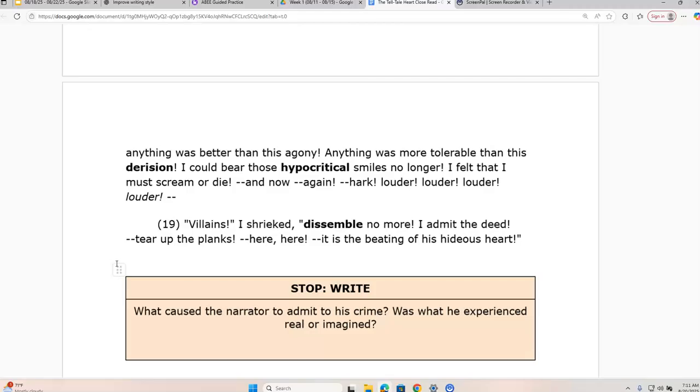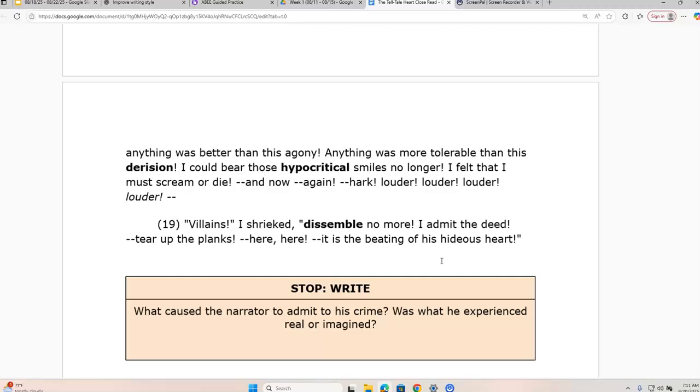Remember, when we are citing evidence, there's a couple things to remember. First, we want to make sure that we are citing our evidence correctly. So we are copying it exactly as it's written in the text. So things like the punctuation that we see here, we want to make sure we use that same punctuation when we cite our evidence. And we'll talk more about that here in just a second.